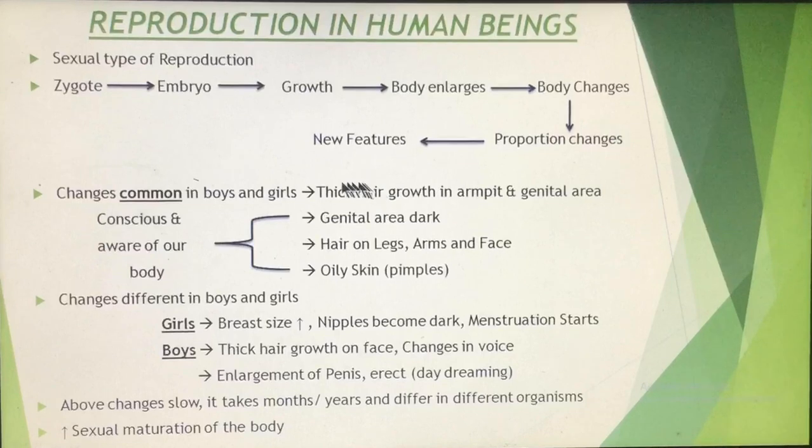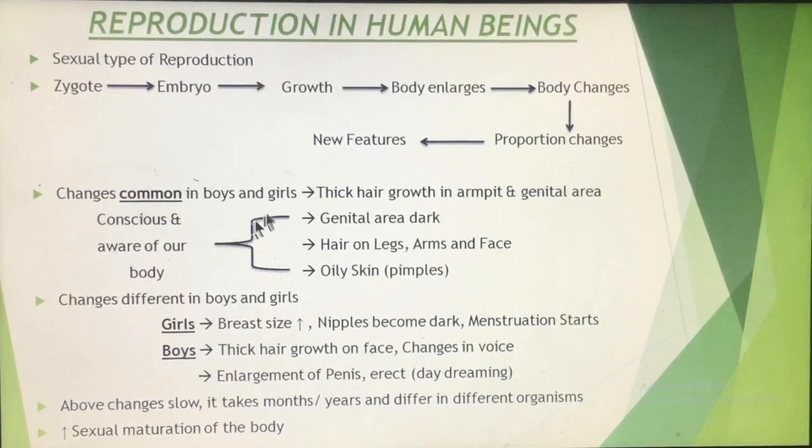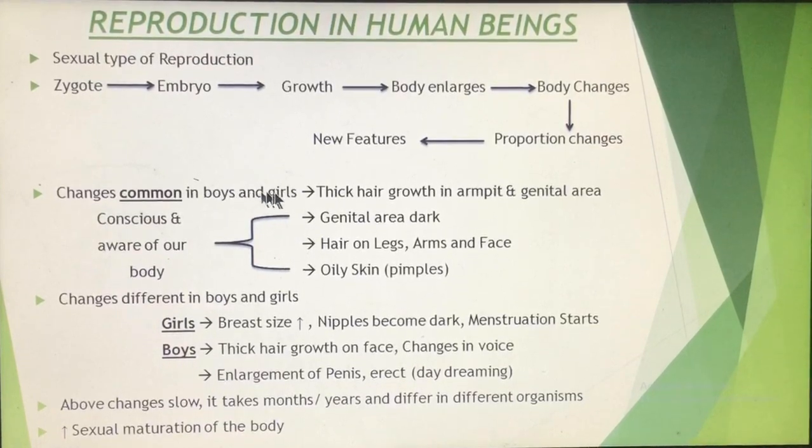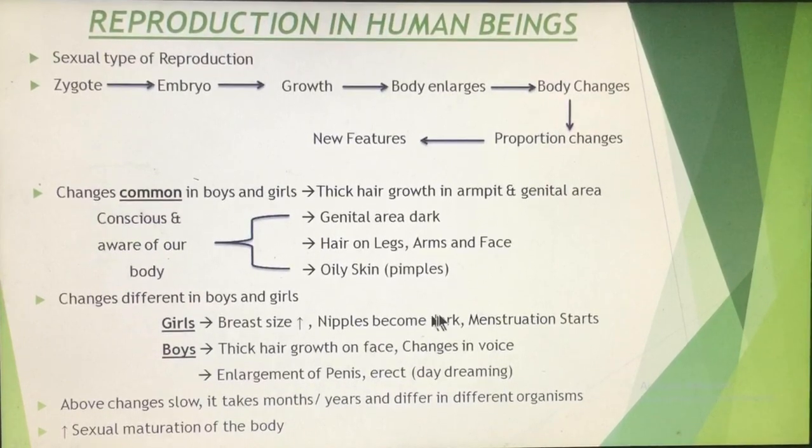Because of these changes, the boy or the girl becomes very conscious about their body, because some changes take place in the body of an organism. These are the common changes in boys and girls, but there are certain changes which take place only in girls, and certain specific changes only in boys. Like in girls, the breast size increases, the nipple area becomes darker, and menstruation starts. We'll talk about menstruation later on. These are the changes which take place in girls.